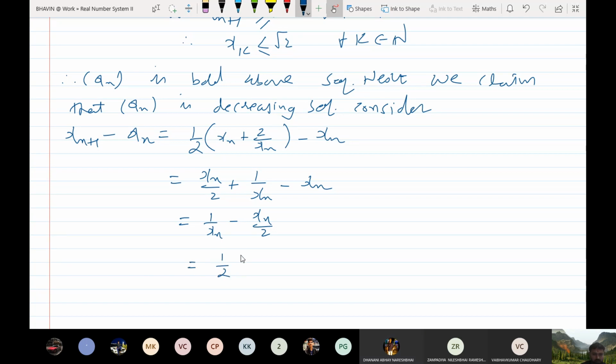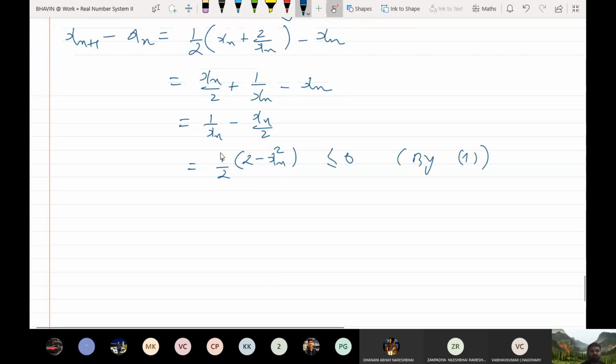Sir. This is nothing but, by taking 2 xn as LCM, 2 minus xn square over 2 xn. But this is less than or equal to 0. Why is this true? By the earlier result, what is xk square? Less than or equal to 2. So this difference is less than 0. समझ में आ रहा है कि नहीं आ रहा है? आ रहा है सर. हाँ सर.